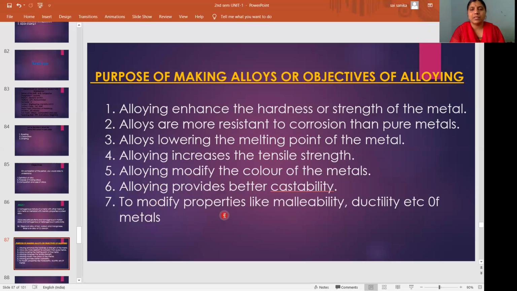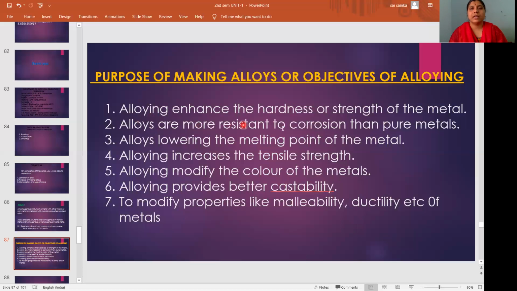So what is malleability? What is ductility? In the first class itself, we studied characteristics of metals. What is malleability? The property of the metals due to which metal can be made into thin sheets is called malleability. And the property of the metals due to which metal can be made into thin wires is called ductility. So by making alloys, we can increase the malleable character and ductile character. So these are the purposes of making alloys.